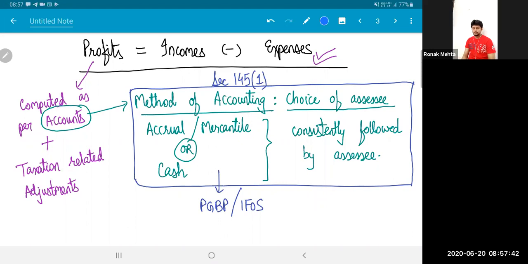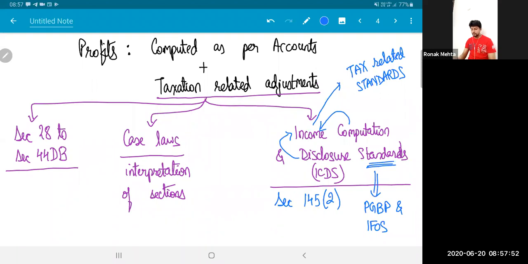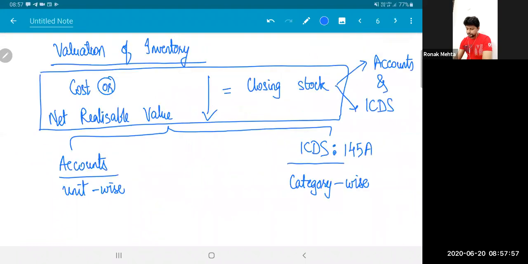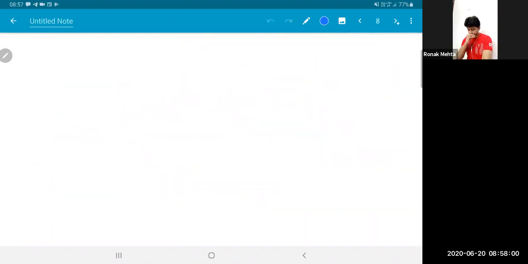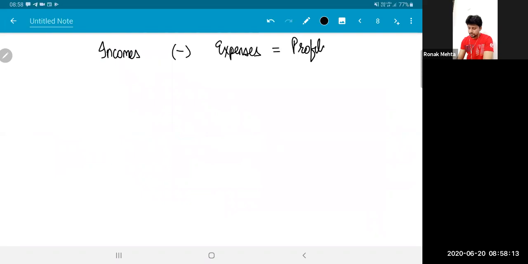I start with profits computed as per accounts and I do taxation related adjustments, incomes and expenses. So taxation related adjustments are sections, case laws, ICDS. Now, I'll also speak something like this. My profit computation is incomes less expenses. This is my profit. And I'll say this is what is done in accounts. So I'll start with accounts.